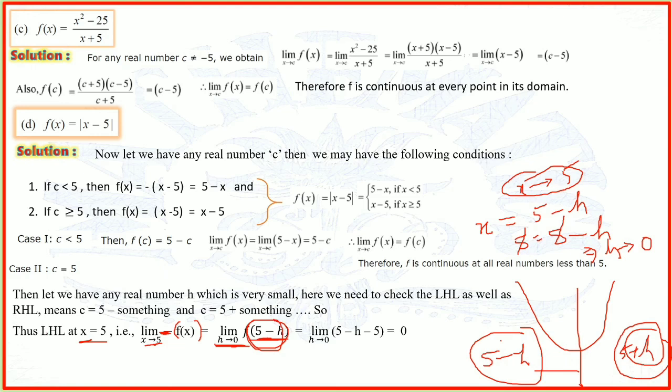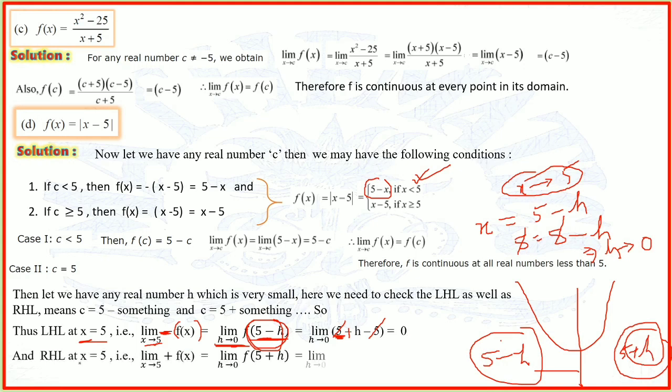Which limit are we taking? The left hand limit, so we take the value of the function when x is less than 5. There the function is 5 minus x. So 5 stays as it is, and minus x means minus of 5 minus h, which gives plus h, since minus into minus is plus, and then plus 5 minus 5. So the 5 and 5 cancel, and taking the limit h tends to 0, we get 0.